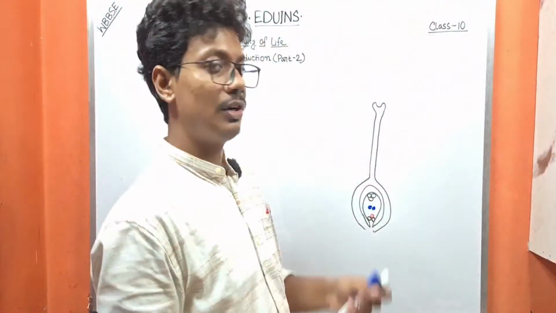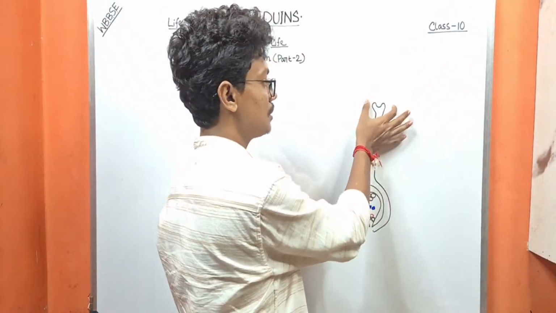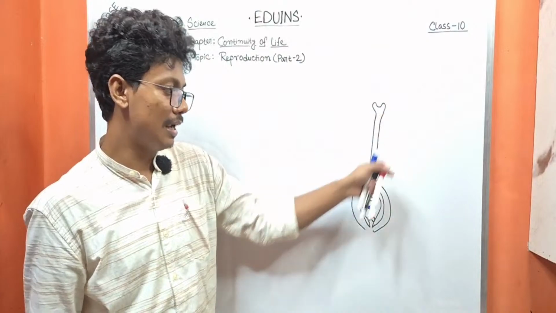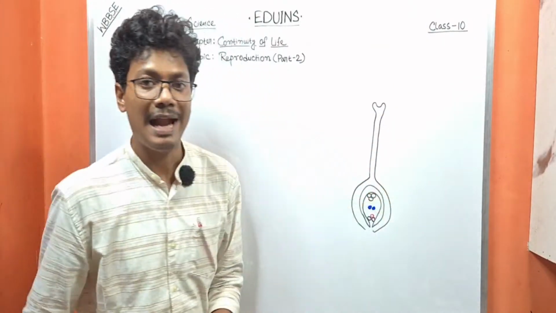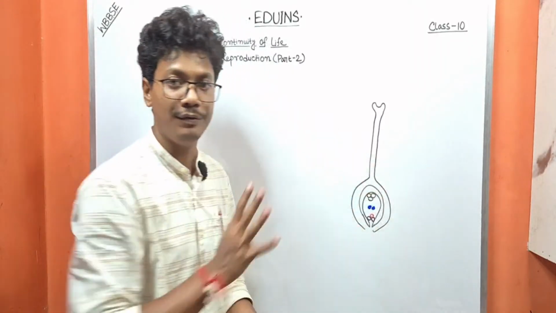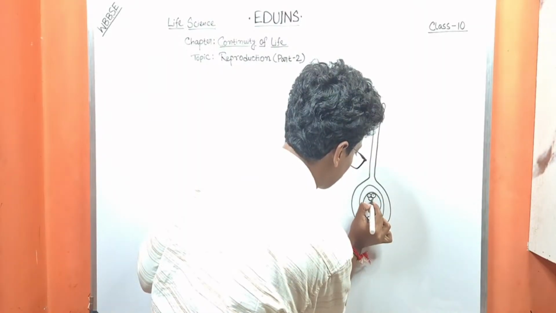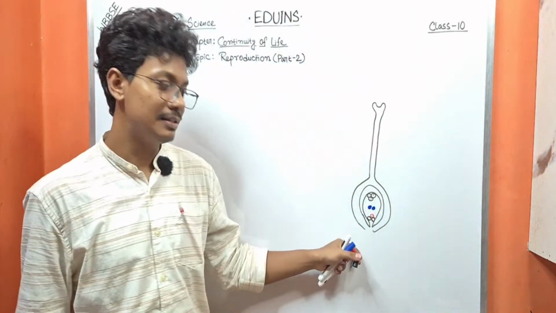This is a structure of the female reproductive part. We have already learned that this is called the stigma, this is called the style, and this is the ovary. And the ovule, or female gamete, is contained inside the ovary. I have drawn many nucleate structures inside this.